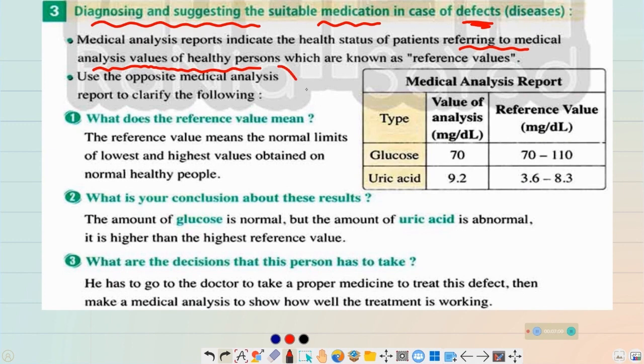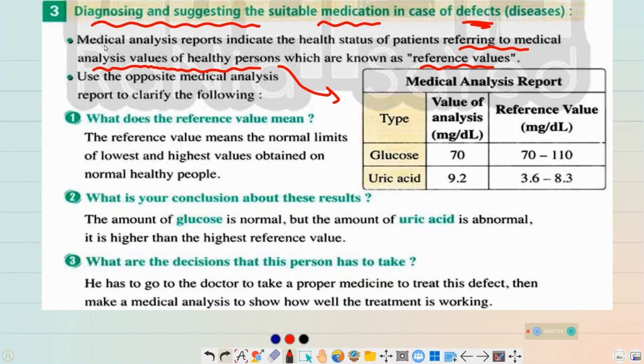The healthy person values can be referred to by the reference values. So in this table, we can see the reference values, or the values of the healthy person, that we are using to compare or to determine if we are healthy or we have some defect or diseases.